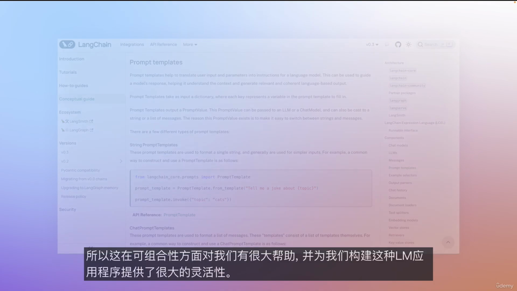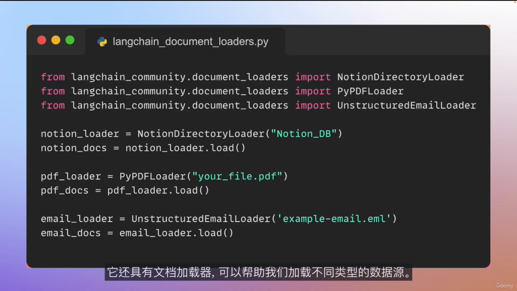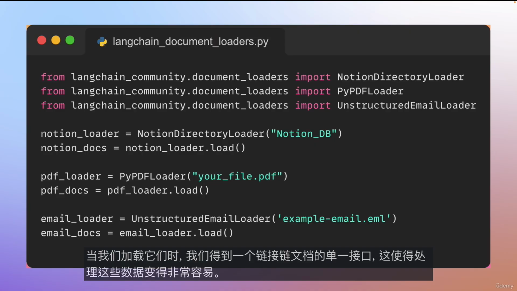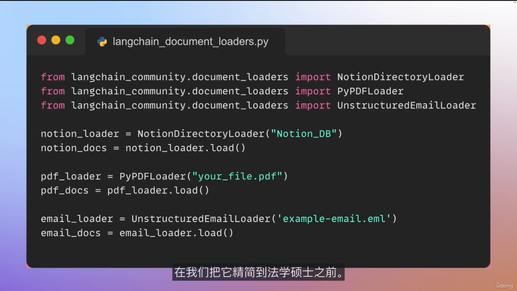It also has document loaders, which help us load different types of data sources. For example, our Notion database, some PDF files, our emails, and thousands of more data sources. And when we load them, we get a single interface of a LangChain document, which makes it super easy to process this data before we stream it to our LLM.